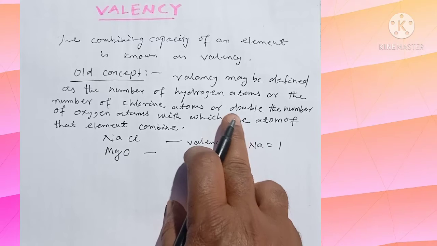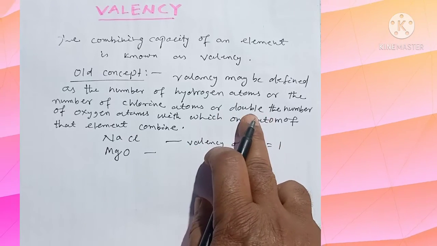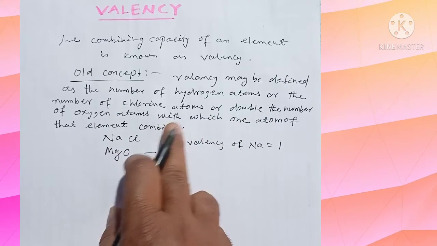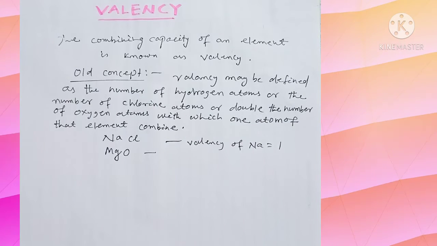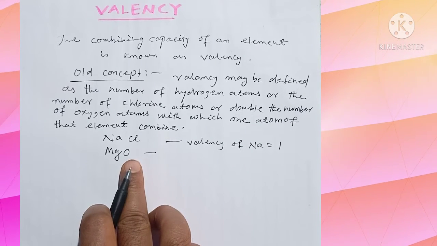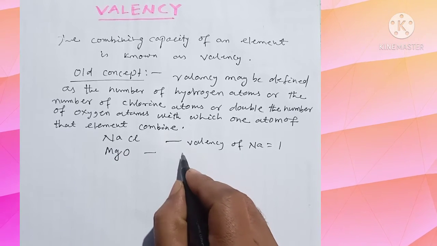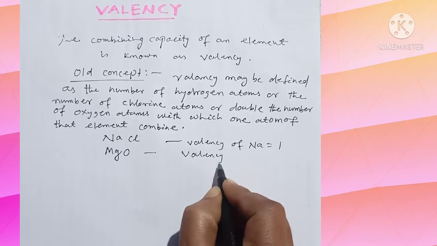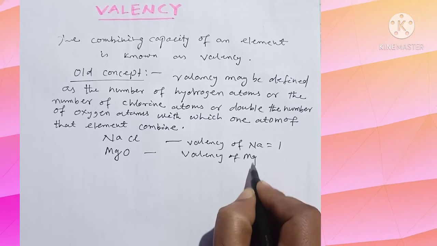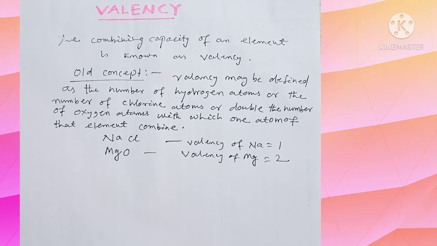So according to our definition, double the number of oxygen, the valency of Mg is equal to 2.